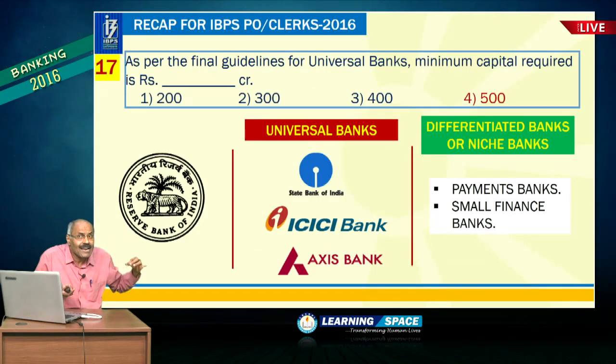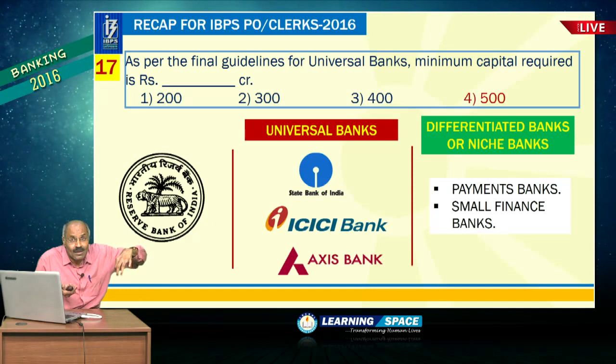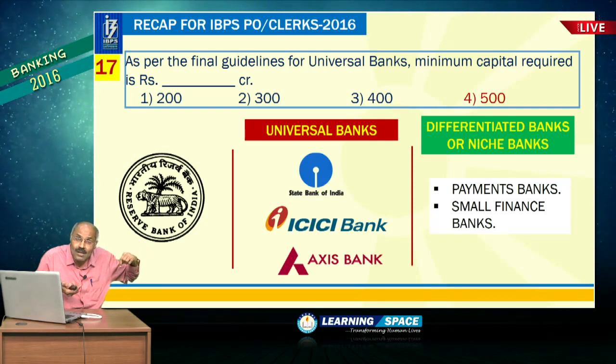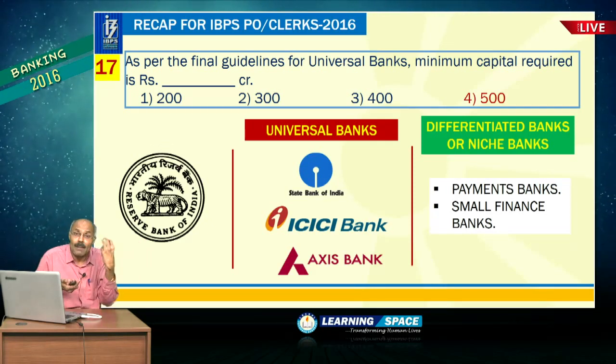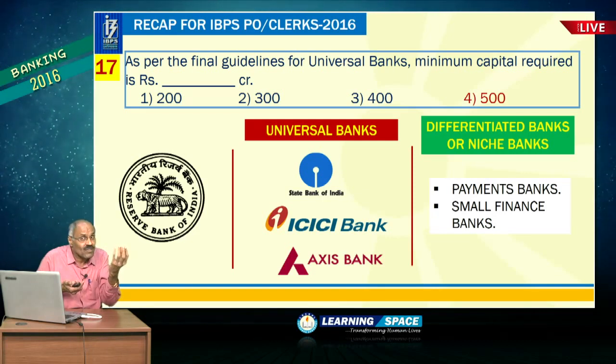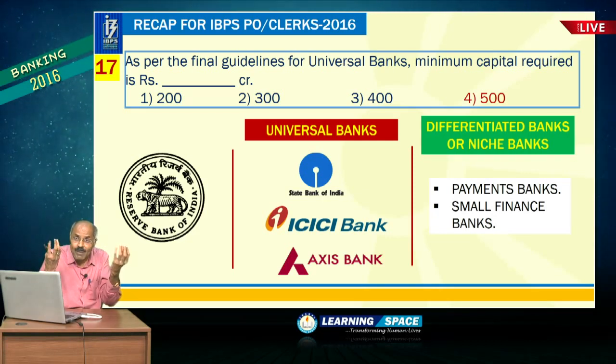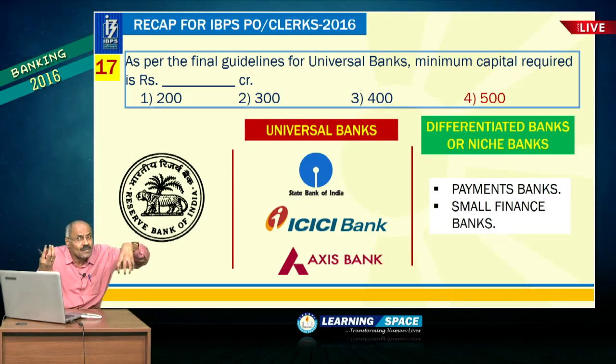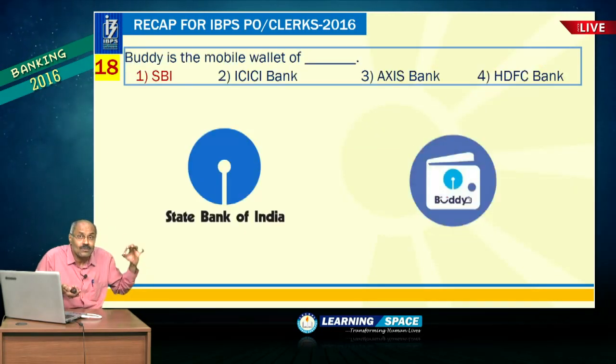As per the final guidelines for universal banks, the minimum capital required is rupees 500 crores, whereas for payments banks as well as small finance banks, it is rupees 100 crores. At the same time, the capital adequacy ratio is 9% for universal banks and 15% for differentiated banks. So, these are two differences, please do not forget.